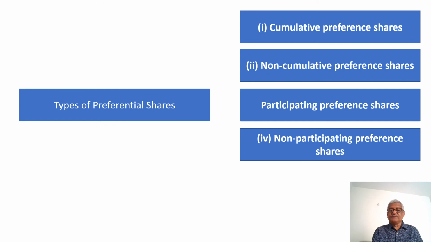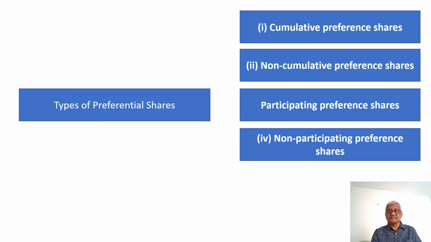If dividend on the preference share is not paid by the company during a particular year, it lapses. This is applicable in case of a non-cumulative preference share. In case of a cumulative preference share, the shareholders have a right to claim the dividend which was not paid in the previous years. In case of a non-cumulative preference share, they don't have the right to claim the dividend of the previous years.